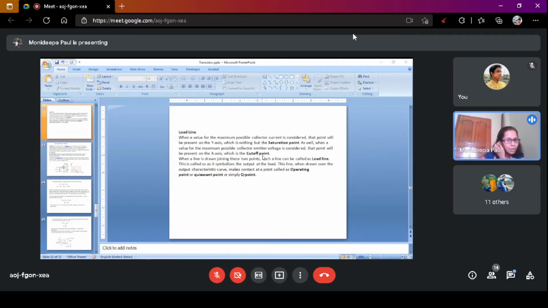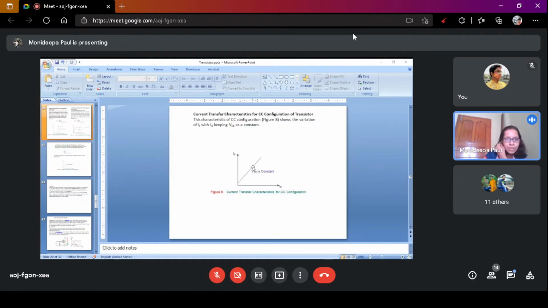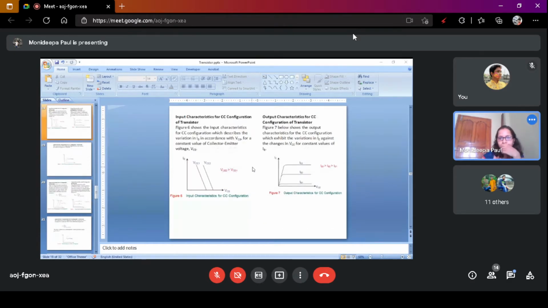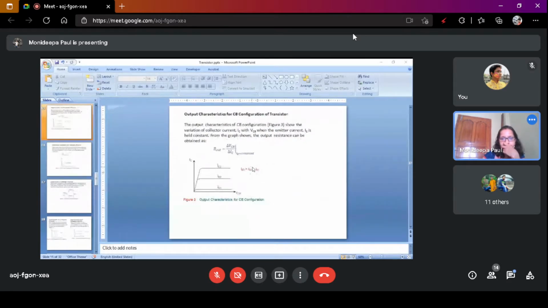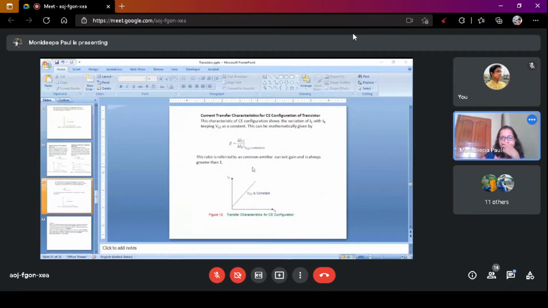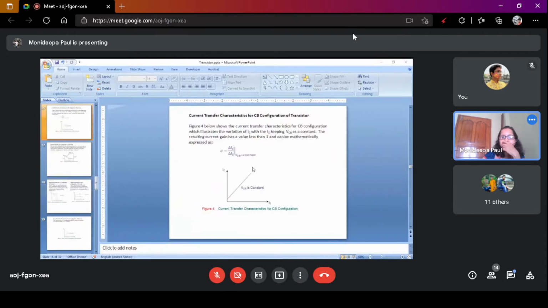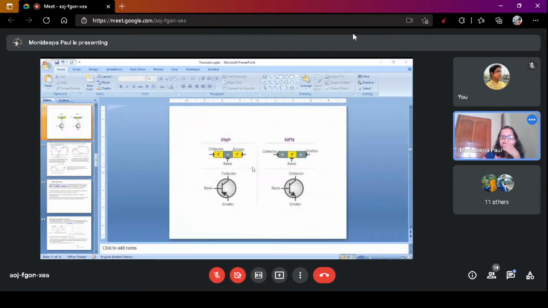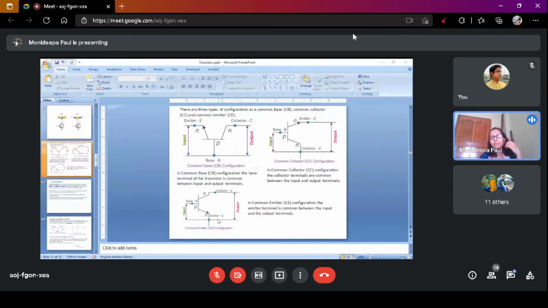This is the common emitter configuration. When we consider load line analysis, we consider the output characteristics.